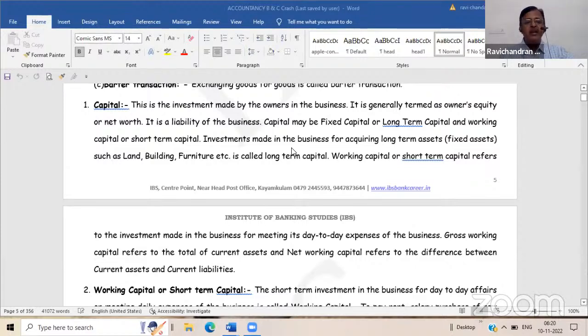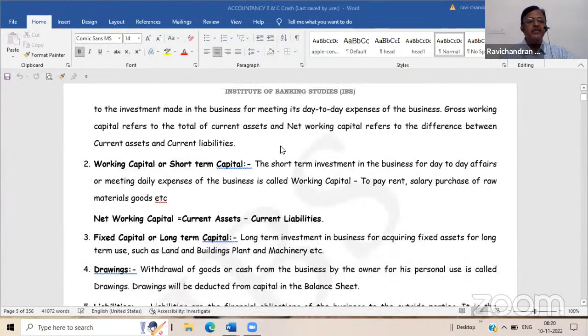Liability, sir. Yeah. Why? Because the firm is liable to that extent to the owner. So it is a liability. Now you tell me, suppose in the examination there is a question, capital is treated as a liability in the business of the particular entity. What is the concept followed by the accounting? Business entity concept. Very good. Business entity concept. Because of that concept, the capital is being treated as a liability.